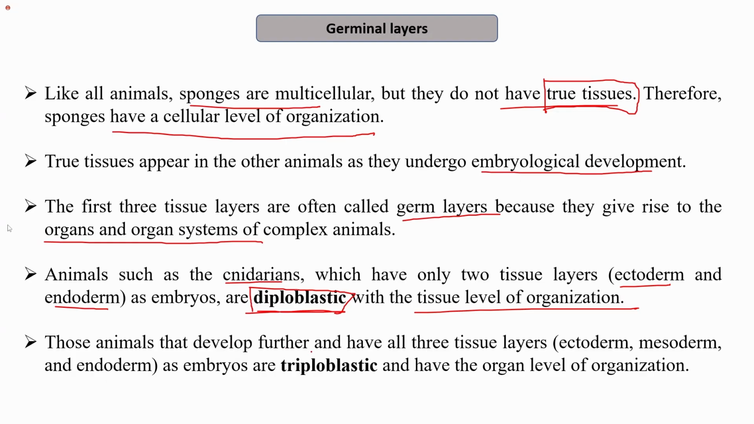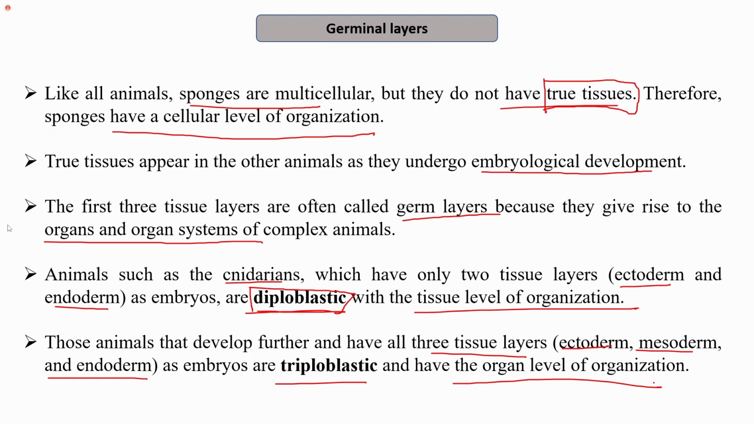While those animals that develop further have all three tissue layers, that is the ectoderm, mesoderm and endoderm. As the name suggests, ecto means outer, meso means the middle one, and endo means the inner germ layer. These are triploblastic in nature, and as I mentioned, these three germ layers together give rise to different organs and organ systems of complex animals. Therefore, it is present in the organ level of organization. So we can relate these things to each other.